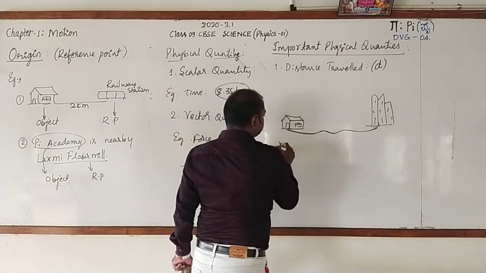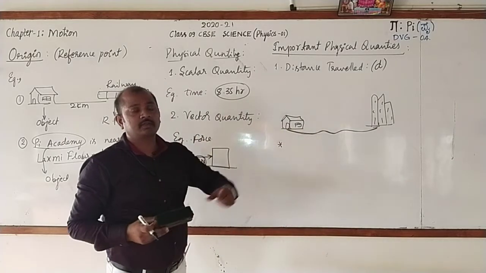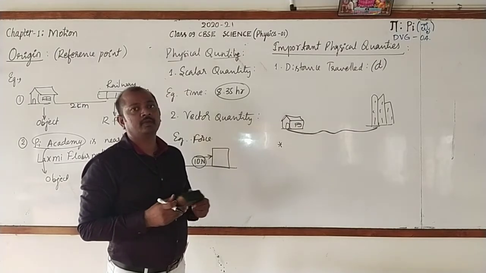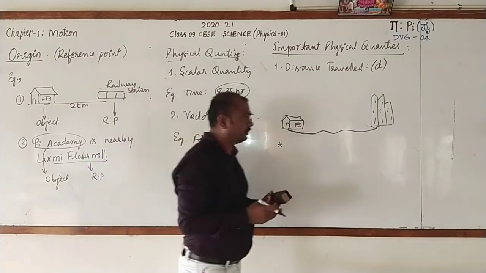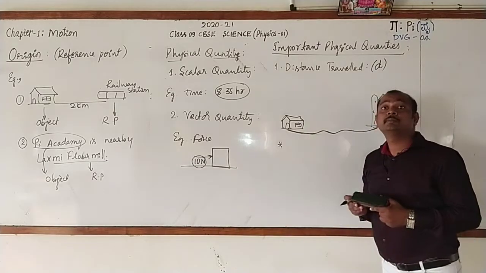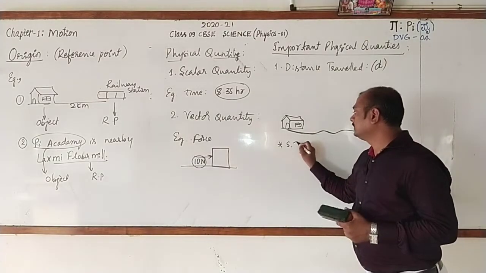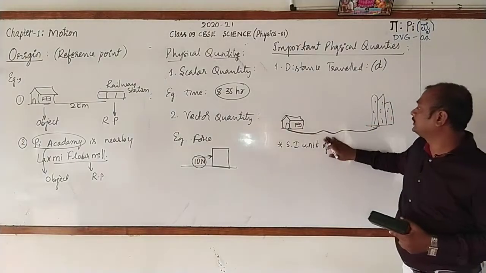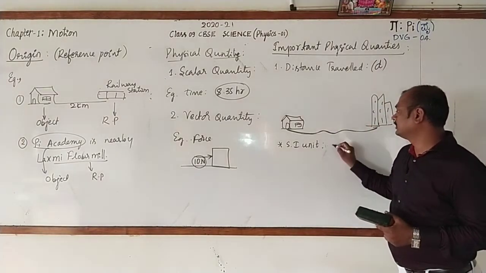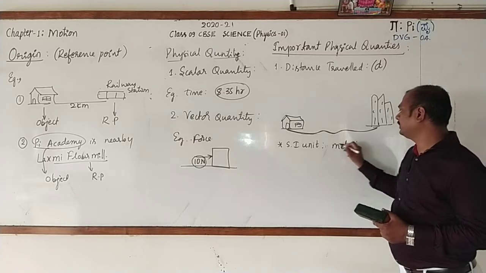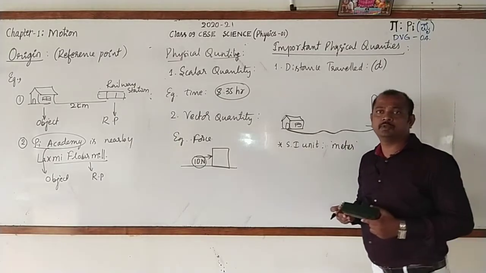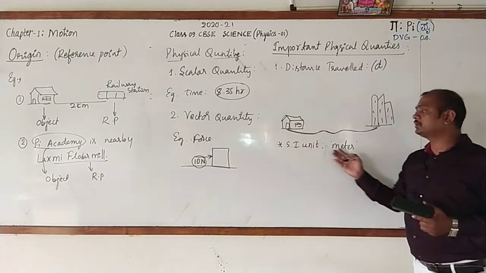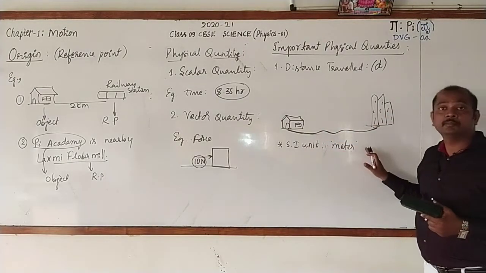And the distance covered by a person can be found out by a unit. That unit is meter. So this is the SI unit of distance, that is meter. We go for different units. Kilometer can be used, centimeter can be used, meter can be used, but the internationally accepted unit is meter.